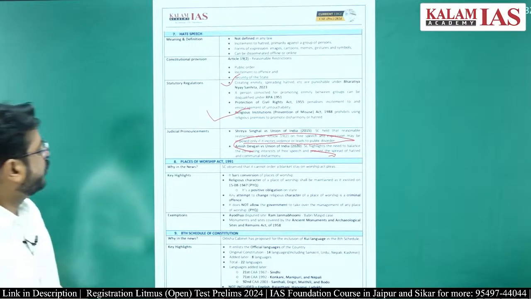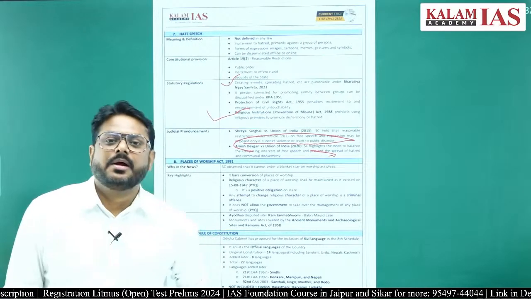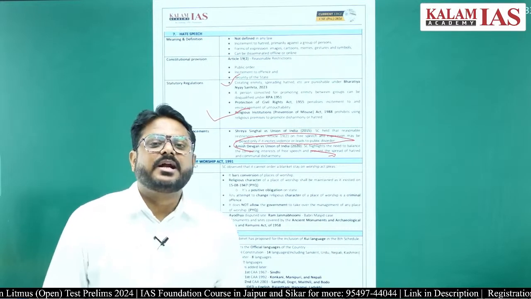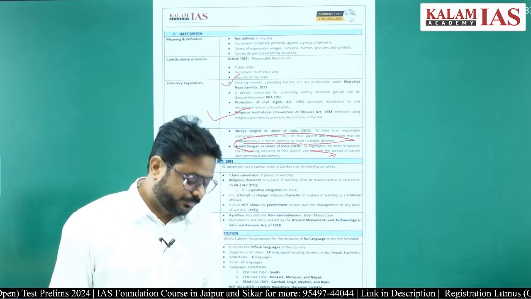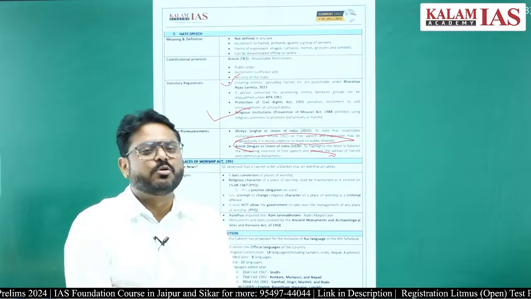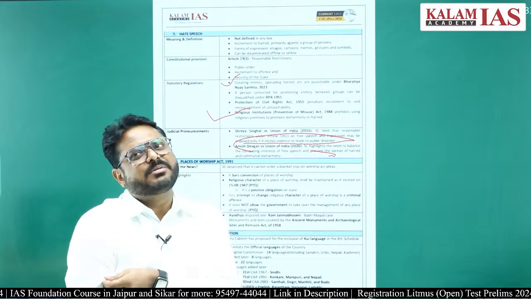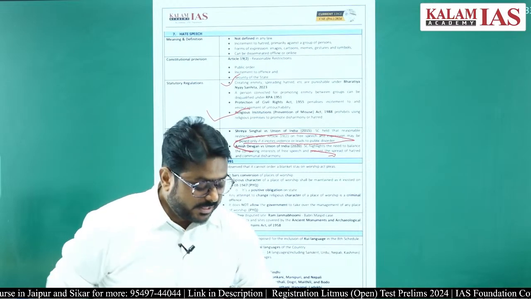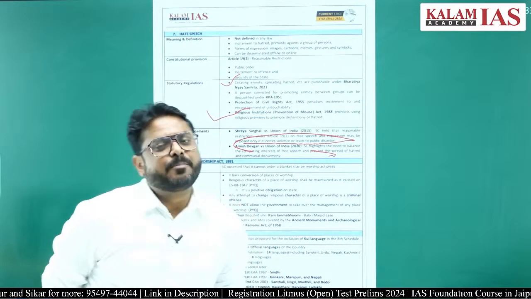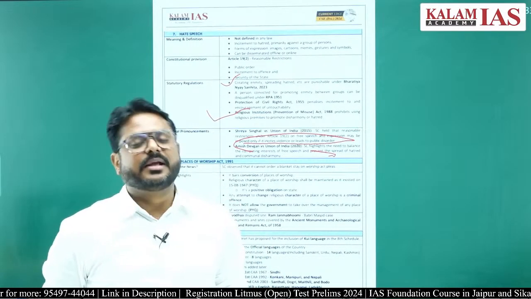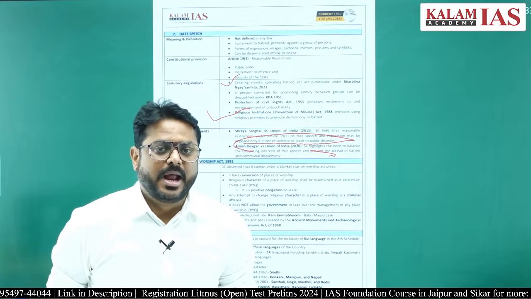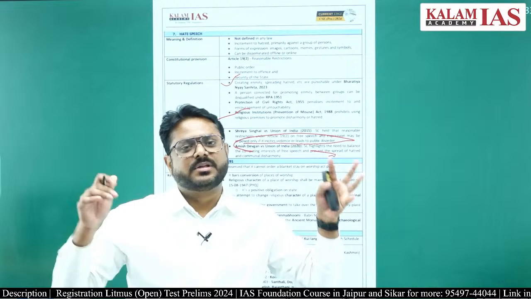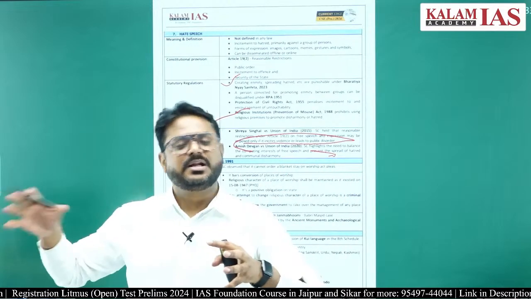The next thing which was in the news was the Places of Worship Act 1991. Why has this been in the news? Recently you have seen that the Gyanvapi temple was in the news, because some puja archana has started there, and the Allahabad High Court has said that puja archana can be done in some part of it.